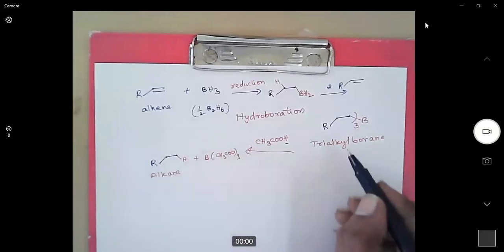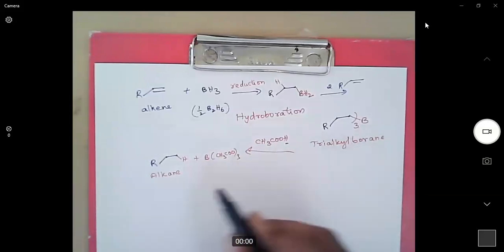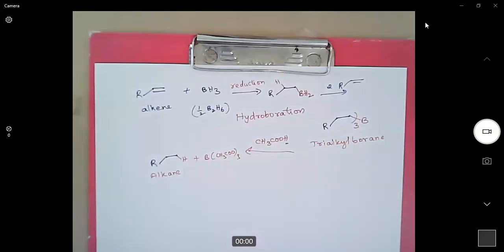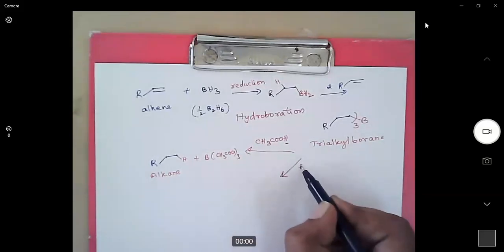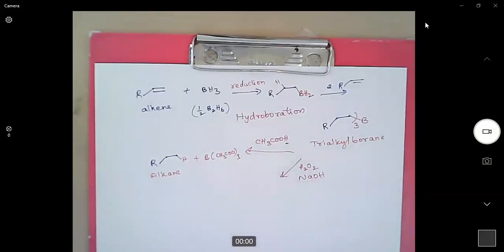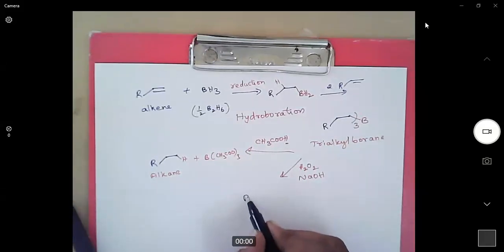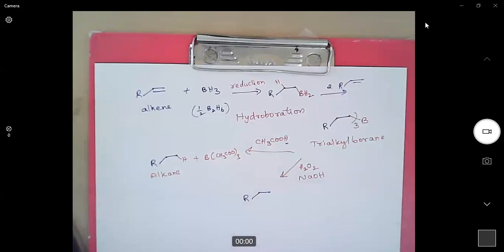So from alkyl boranes, alkanes can be obtained, or this can be oxidized using hydrogen peroxide and sodium hydroxide. When we oxidize alkyl boranes with hydrogen peroxide and sodium hydroxide, we will get alcohols. That means in place of boron, an OH will be inserted.